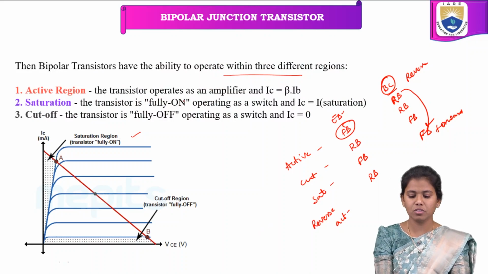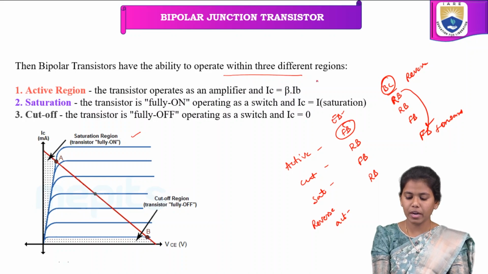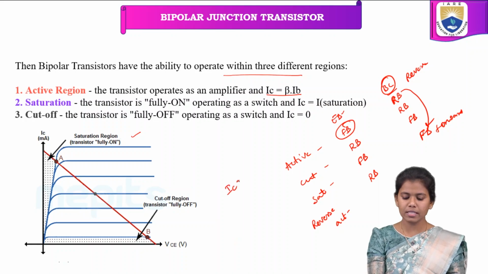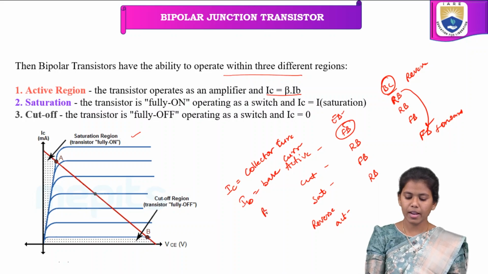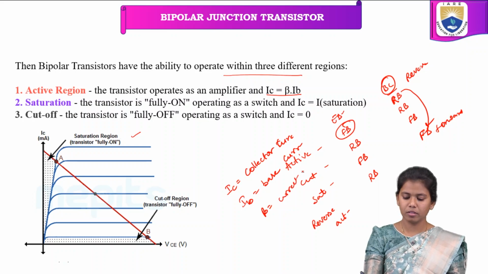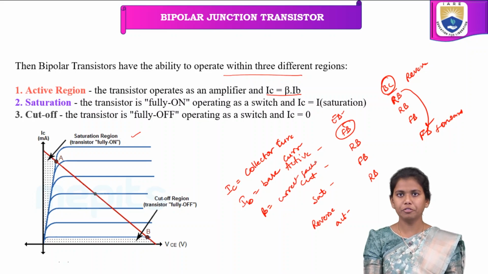Okay, so what is this active region? Active region says that the transistor operates as an amplifier, that is IC is equal to beta IB. So what is this IC? IC is collector current, whereas IB is base current, whereas beta is nothing but the current factor, right?